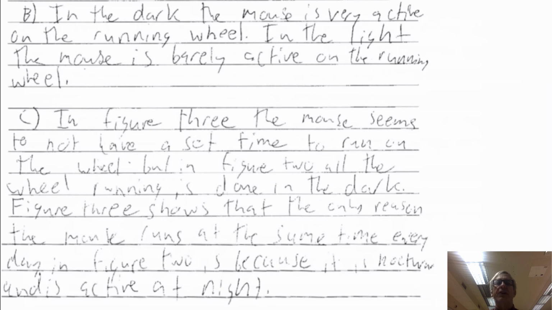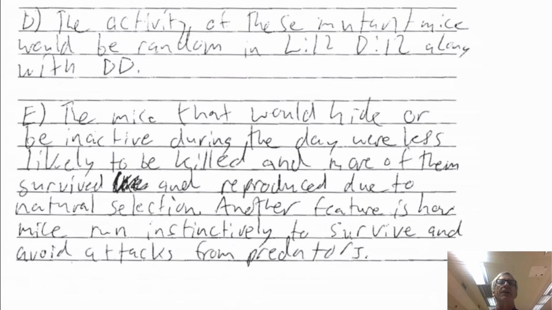Part C, read it over. They do not earn any point in Part C. They're not using the data correctly to describe what's going on. Part D, they do earn a point for saying the activity of these mutant mice would be random in the L12 conditions along with the DD conditions, and they're actually only correct for the randomness in the DD conditions.